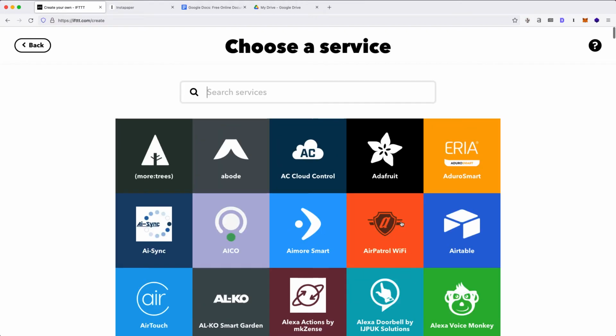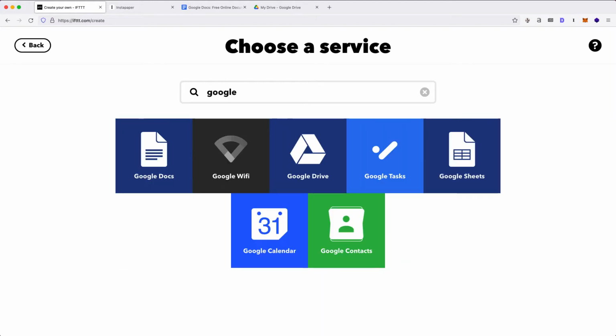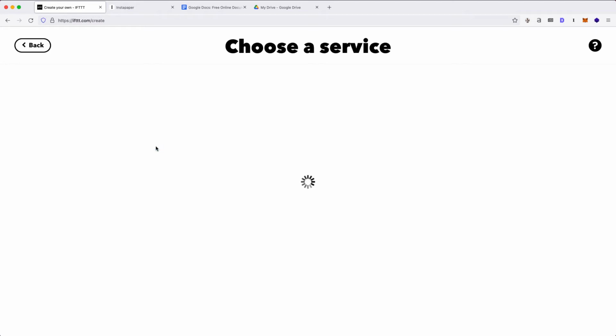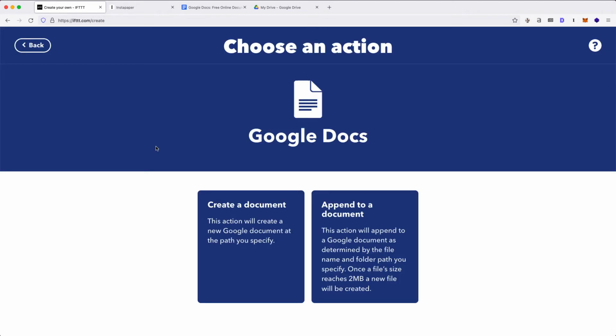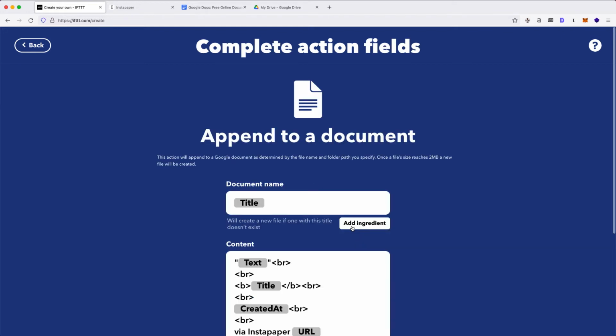Click Add. Again, you'll notice a variety of services we can connect to our trigger. For this project, let's find Google Docs. If you don't have a Google Docs account connected to IFTTT, you'll get prompted to connect the two services so they can work together. Now, you'll want to select Append to a document. We can now define how that automation will look.